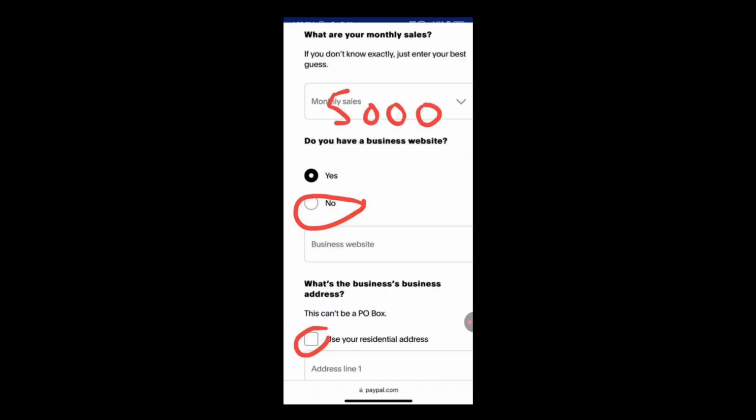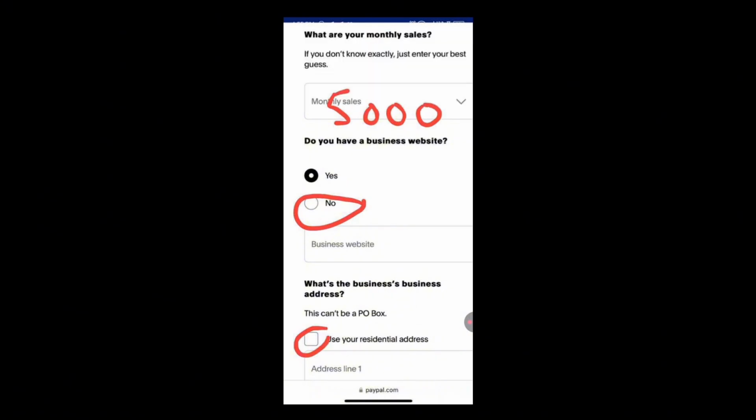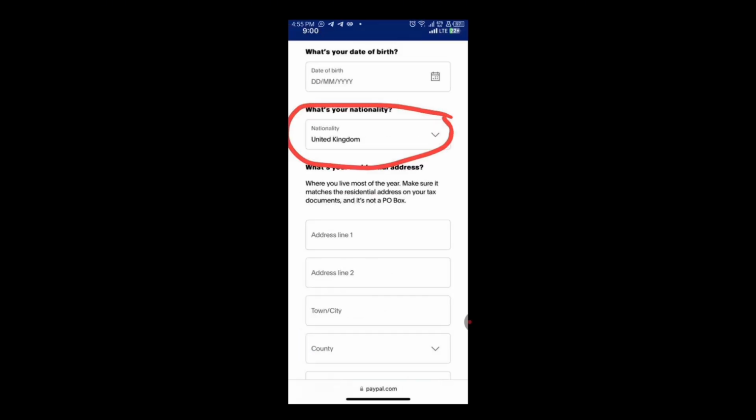What are your monthly sales? If you don't know exactly, just enter your best guess. You can enter like $2,000, $5,000. Just enter anything. Do you have a business website? No. What's the business address? This can't be a PO box. Pick use your residential address. You are good to go.